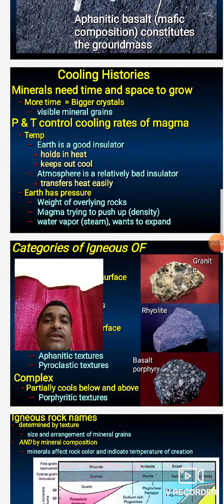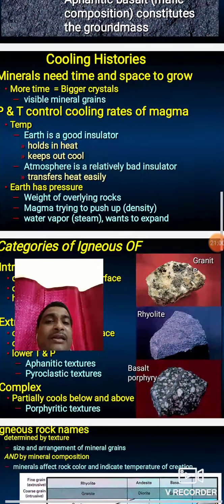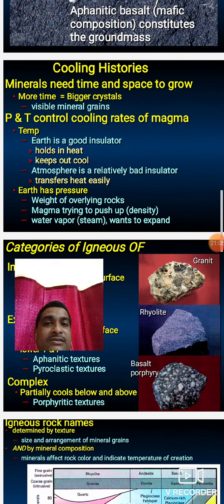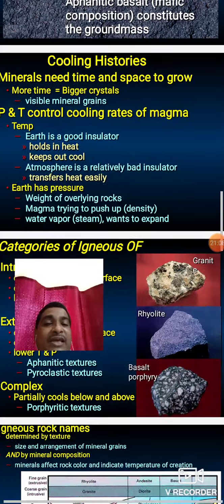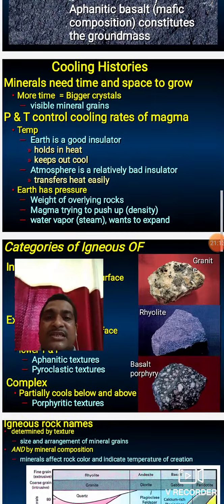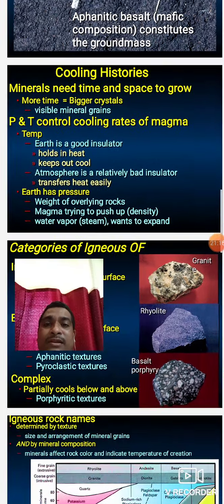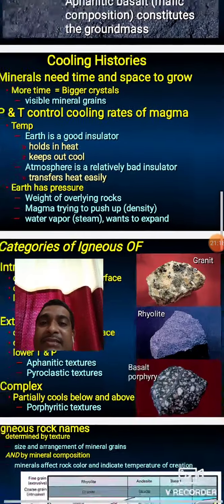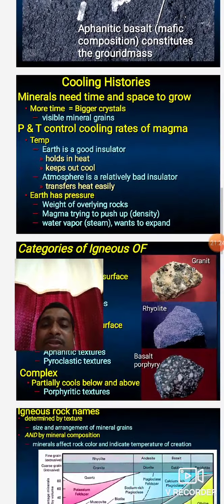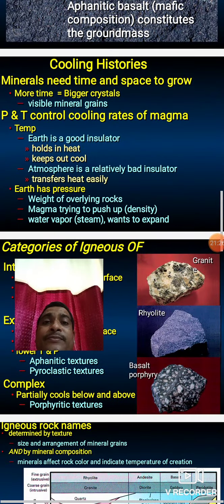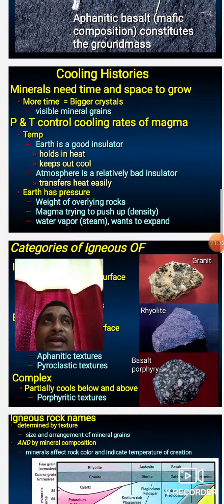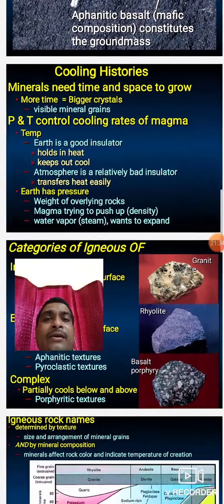The melting point of olivine is 1800 degrees Celsius, but it crystallizes very early. So olivine, pyroxene and amphibole show fine grain crystals. On the other hand, plagioclase feldspar and quartz form very coarse crystals. Very well developed crystals are found in these minerals because they melt early and crystallize late. Those minerals that melt late but crystallize early show very fine grained crystals. For example, olivine is a very fine grained crystal.